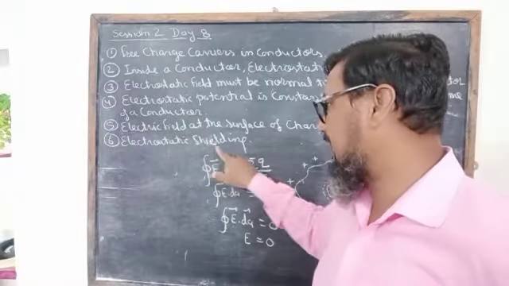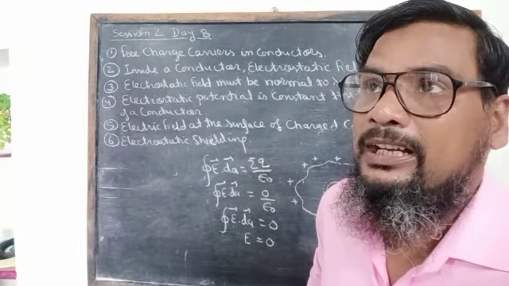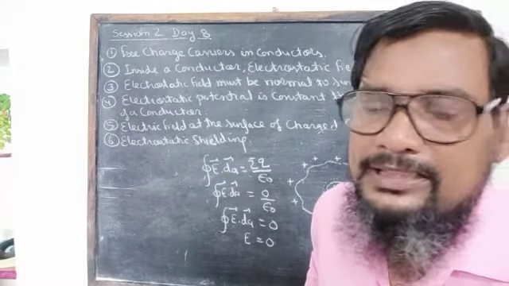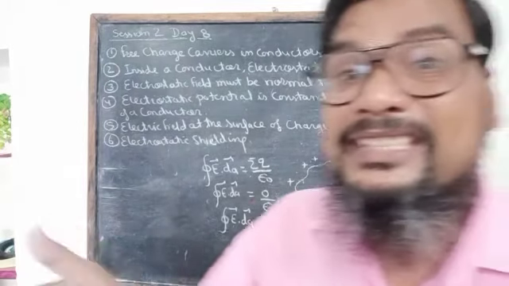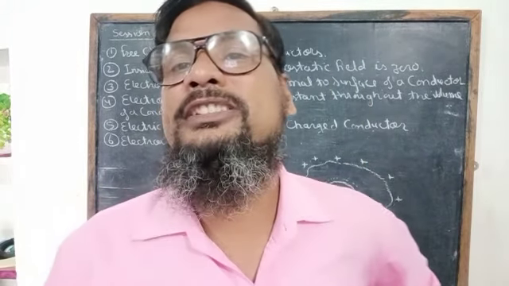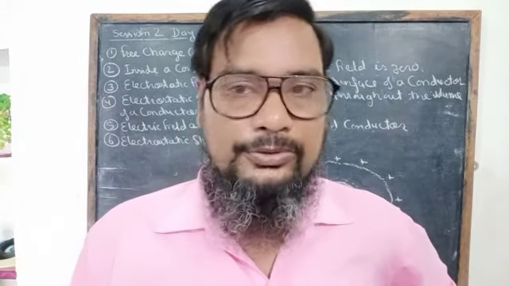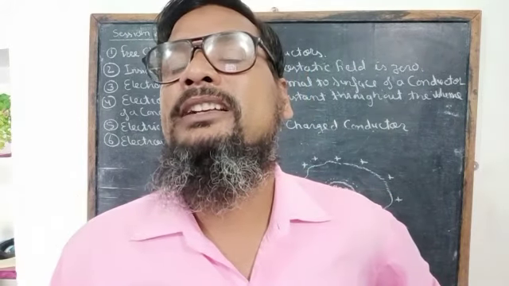We also know that in a thunderstorm and lightning, if you remain inside a closed car, you will be safe due to this electrostatic shielding. So these are the few topics which we have discussed, and now